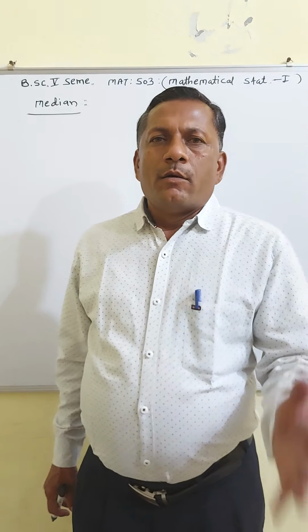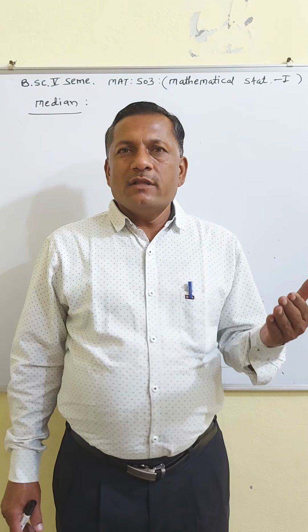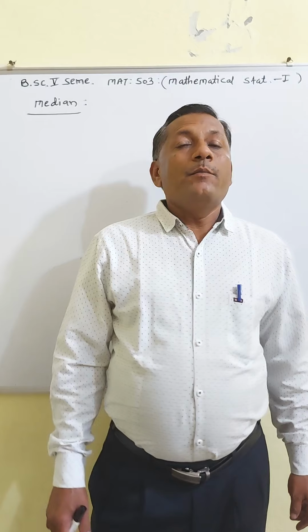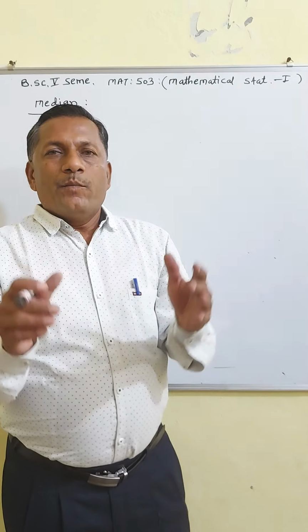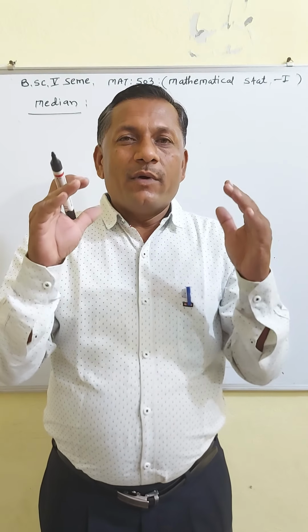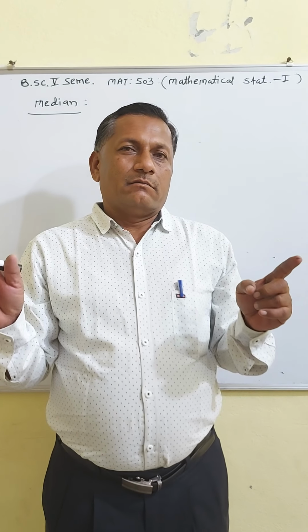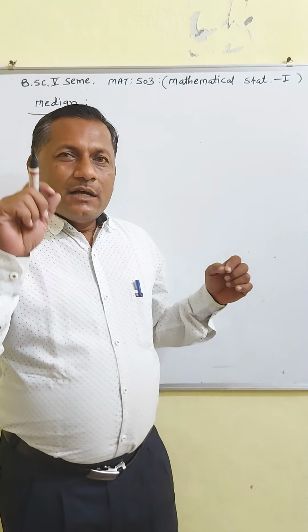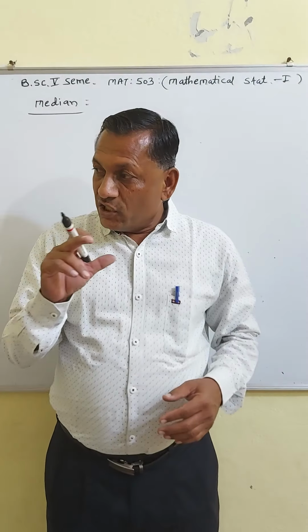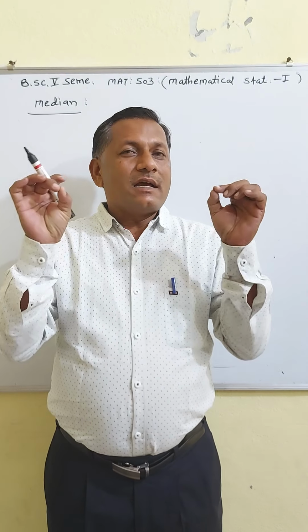Hello students, we have seen arithmetic mean, properties of arithmetic mean, and some examples on arithmetic mean. Now we learn the median. Median of a distribution is the value of the variable which divides the series into two equal parts. It is the value such that the number of observations before it is equal to the number of observations after it. It is the positional average.